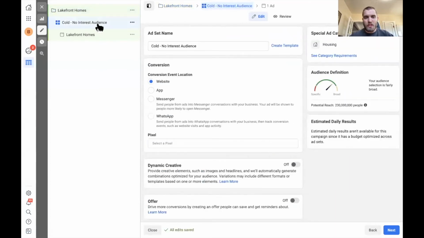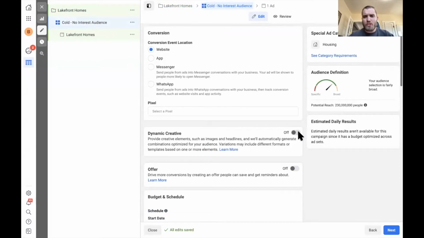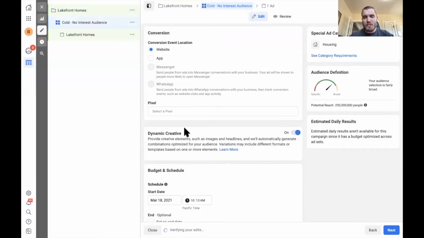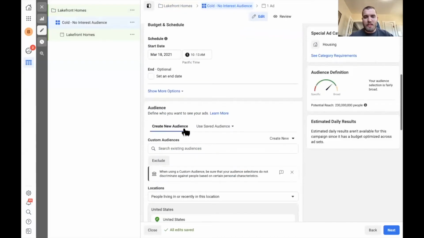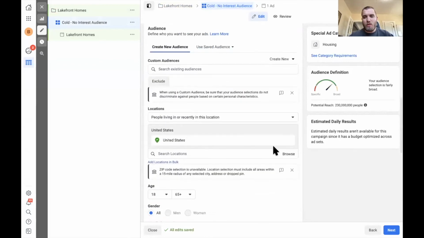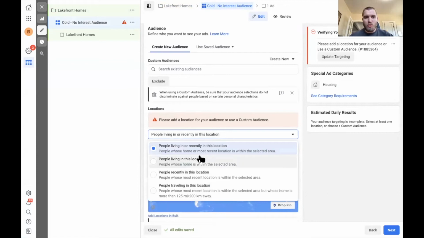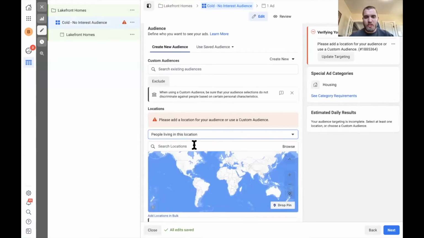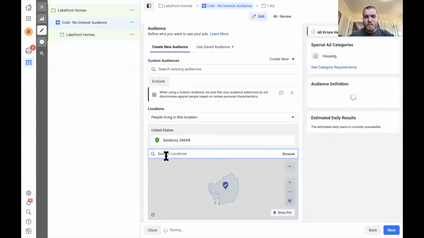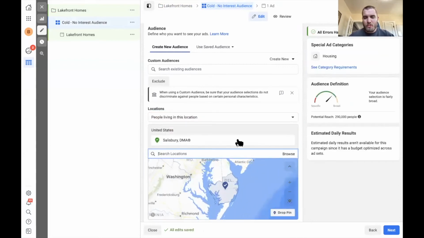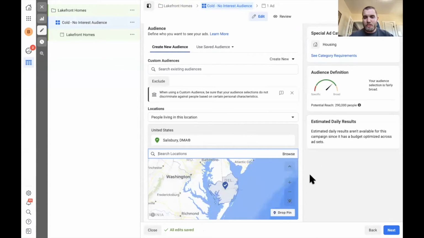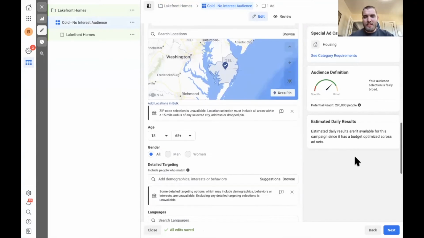Okay, so all I did was click on this left-hand bar. I want to turn dynamic creative off because it just helps out, and I'll explain that here in just a second. And our audience was for lakefront homes, right? This is a cold, no interest audience. So this is just a shot in the dark. We're going to go to Salisbury. We're going to do the DMA region. So you can do this by county or by specific cities. If you're just targeting one specific city and you want to do lakefront homes there, that's completely fine. Again, it's different for everybody.